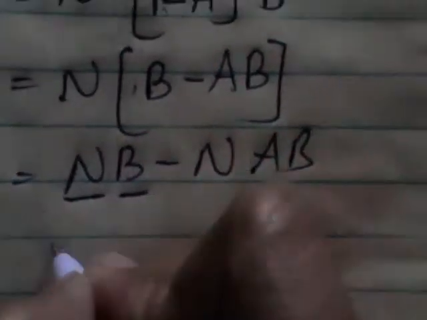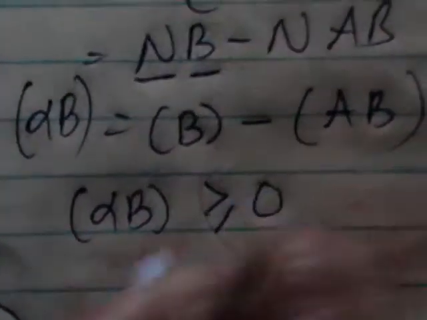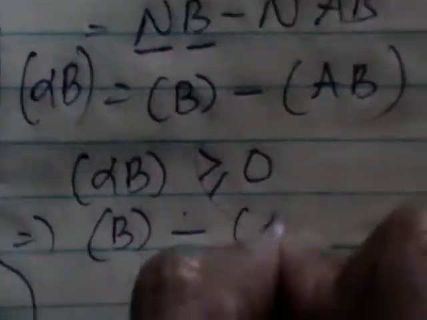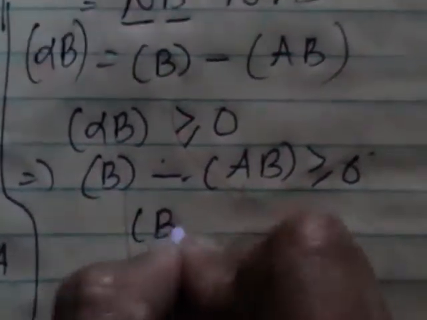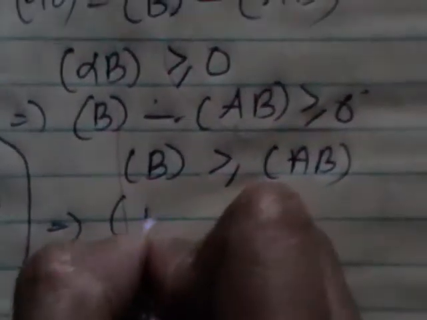As you have n into B, this can be written as (B) minus (AB), which is nothing but (alpha B). We know that (alpha B) greater than or equal to 0, which implies (B) minus (AB) greater than or equal to 0. Shift this to the right hand side and you get (B) greater than or equal to (AB), which implies (AB) less than or equal to (B). This is the condition you got by considering the second ultimate class.